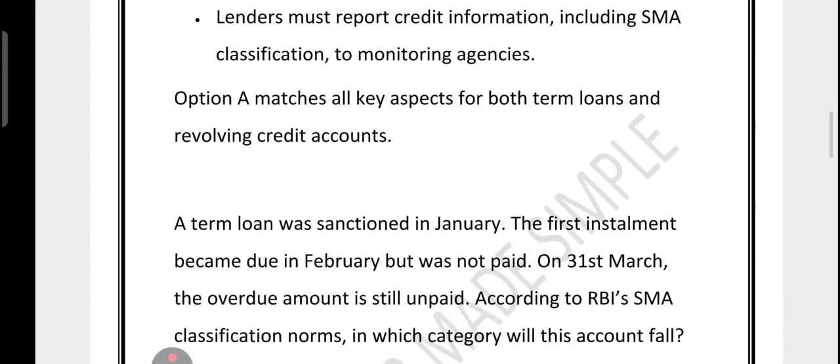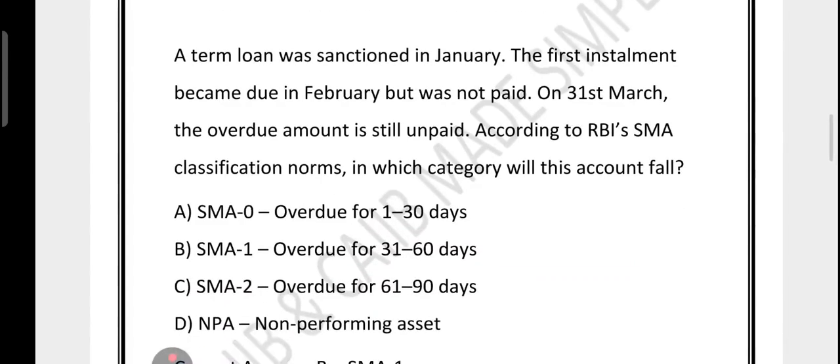Now let's see one more question based on SMA1. This was a case study type question which was asked. This is a very good question. This is a classic exam trick, an SMA classification case study. They give you the dates and you have to do quick day counting, right? Quickly do the day counting. Let's solve it step by step so that you never fall into the trap.